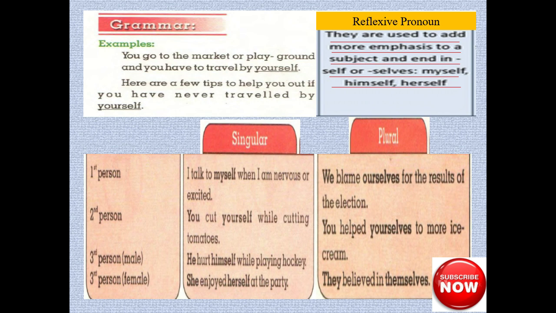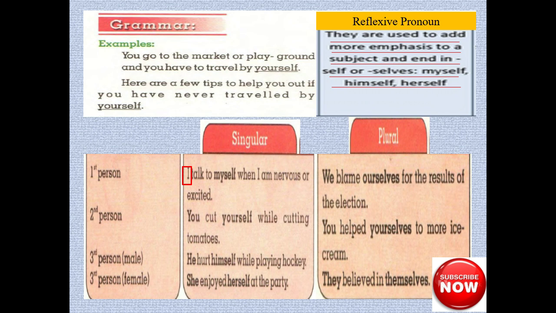In the given table, you can see a chart of pronouns. First person, second person, third person male and third person female are given with singular and plural pronouns. I is a personal pronoun and my is a possessive pronoun.